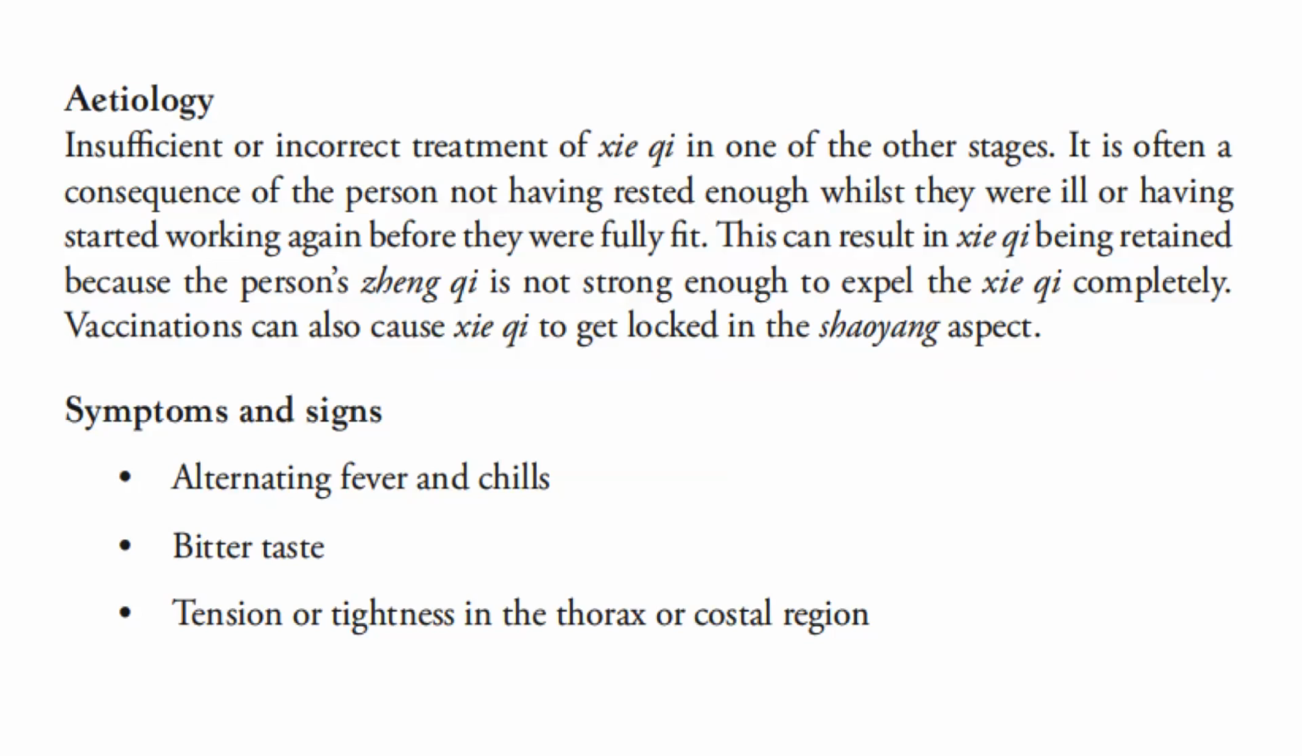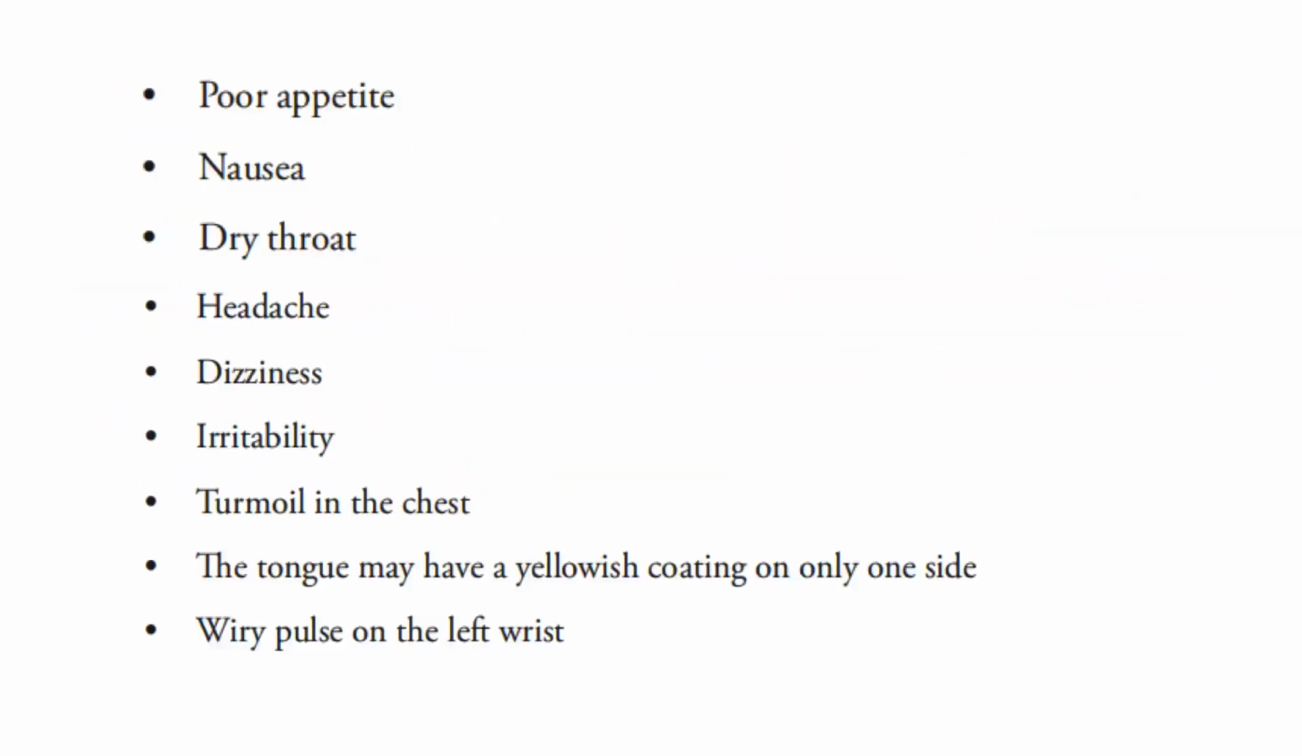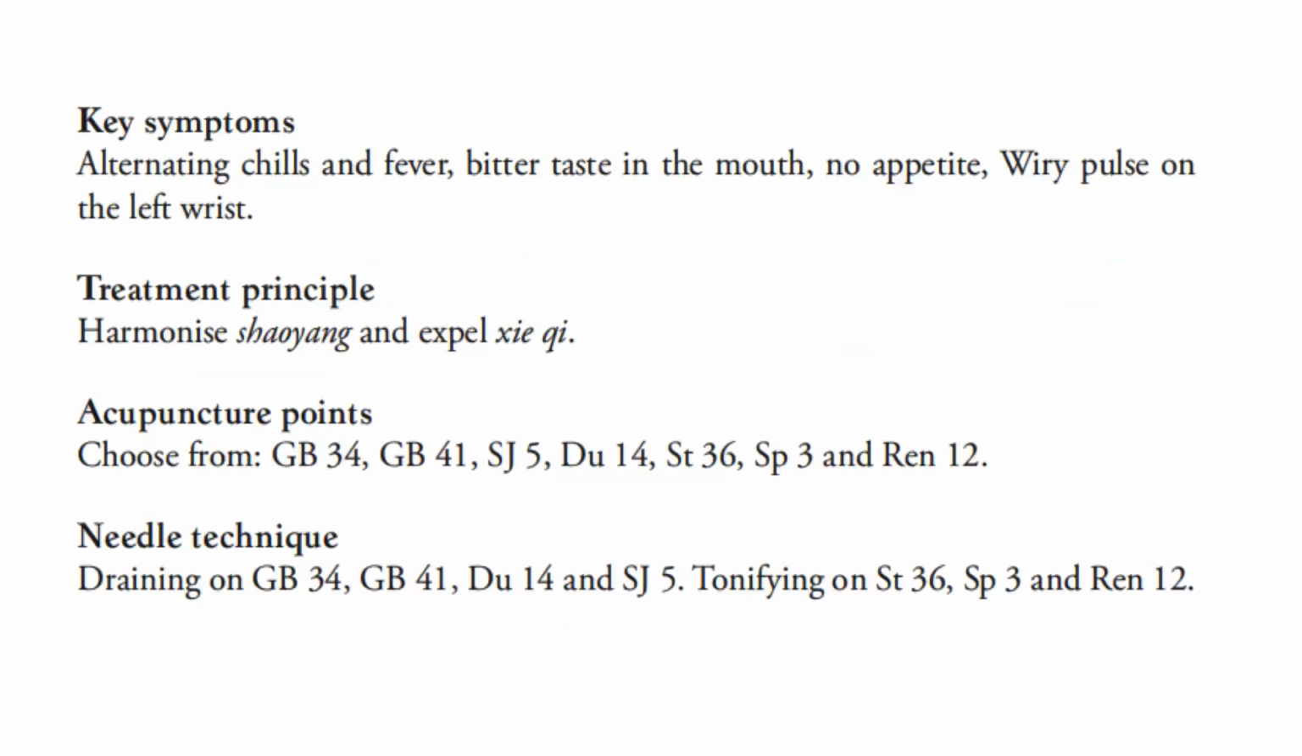Symptoms and signs: alternating fever and chills, bitter taste, tension or tightness in the thorax or costal region, poor appetite, nausea, dry throat, headache, dizziness, irritability, turmoil in the chest. The tongue may have a yellowish coating on only one side, wiry pulse on the left wrist. Key symptoms: alternating chills and fever, bitter taste in the mouth, no appetite, wiry pulse on the left wrist.